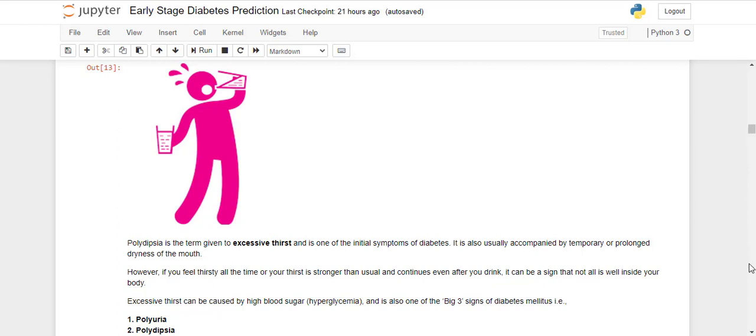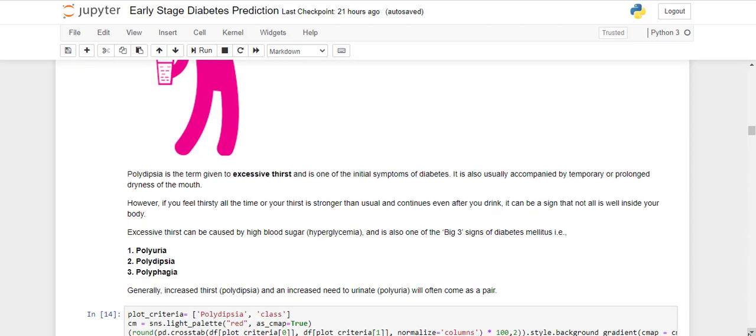So, excessive thirst is generally caused by high blood sugar, which is also known as hyperglycemia, and it is also one of the big three signs of diabetes mellitus. And what are they? These are polyuria, polydipsia, and polyphagia. These are the three big signs for diabetes.